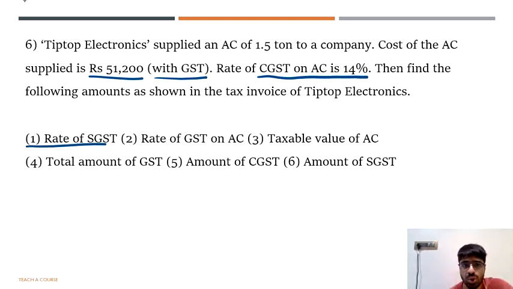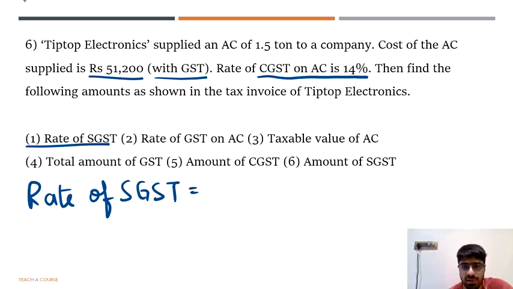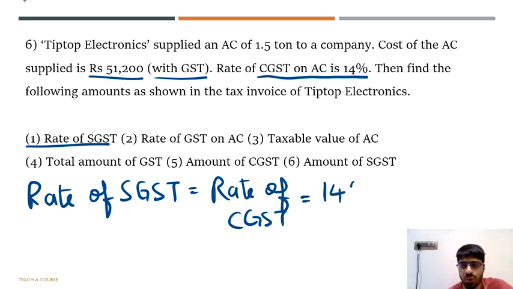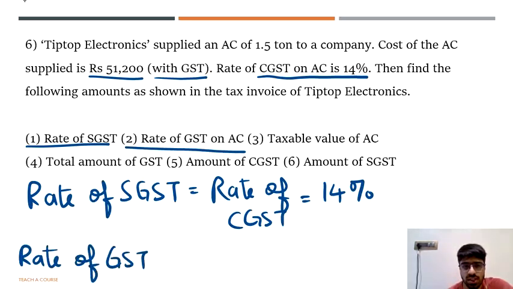The amounts that you have to show are rate of SGST. So rate of SGST would be the same as rate of CGST, and you know that is given as 14%. So rate of SGST will be 14%. Rate of GST on AC: so rate of GST is going to be the rate of CGST plus rate of SGST. That will be 14 plus 14, which is equal to 28%.